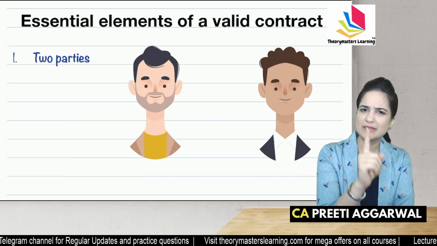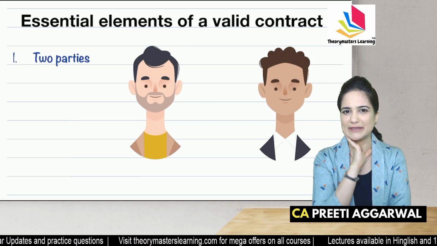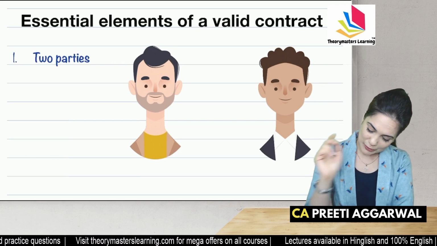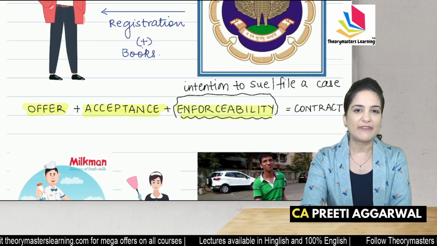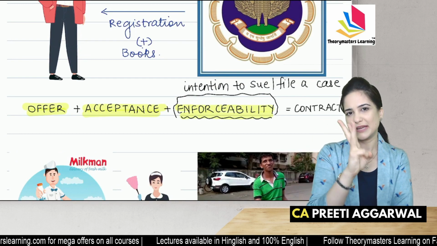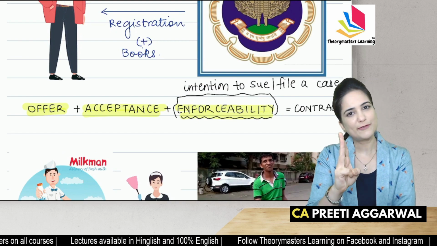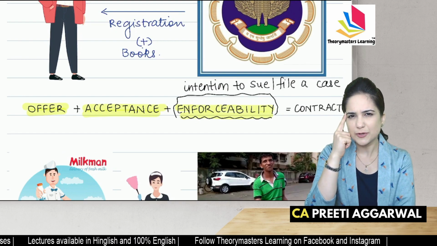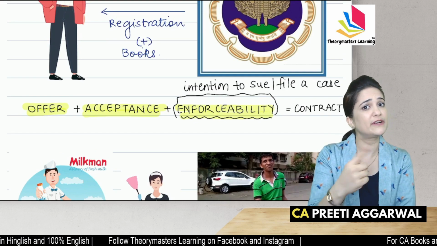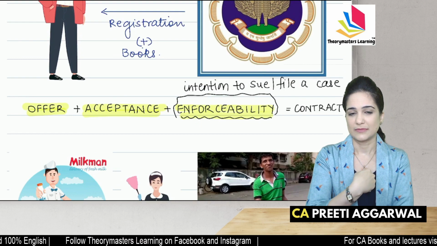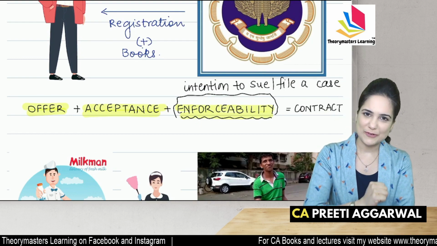Do you remember the equation which I gave you of contract? Let's go to that. For a valid contract, you need three elements: offer, acceptance, and enforceability. Enforceability means there must be intention to sue, intention to file a case. If the promises are not fulfilled, I can take action. When all these three elements come together, it forms a contract.